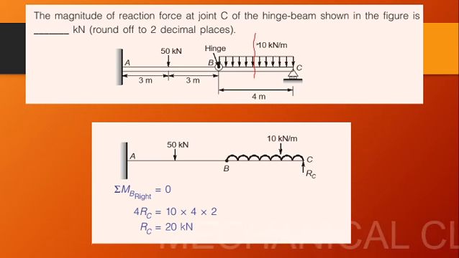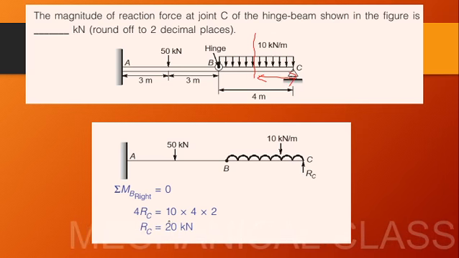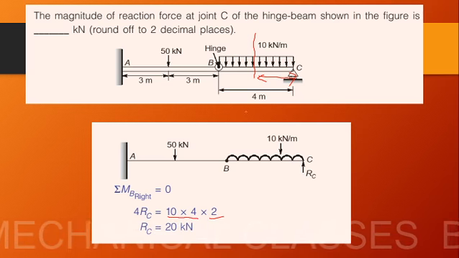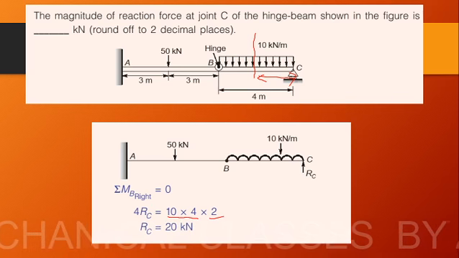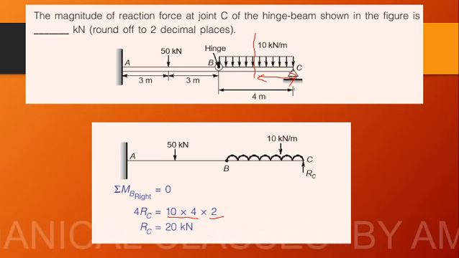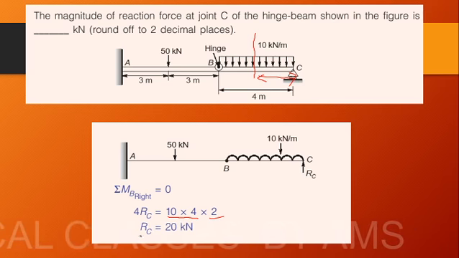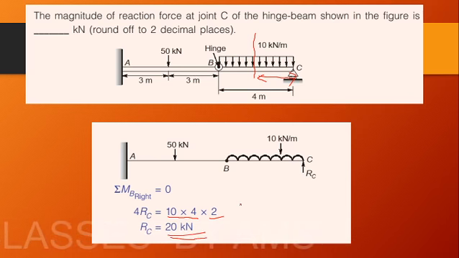It will act here, at a distance of 2 meters from the support. So we'll be multiplying 10 into 4 into 2. It's a total moment that is opposed by the reaction at C. So here we have a reaction RC into the distance from the point B, which is equal to 4. So we can calculate the value of RC as 20 kilonewton. So it's a simple question, a 2-mark question.